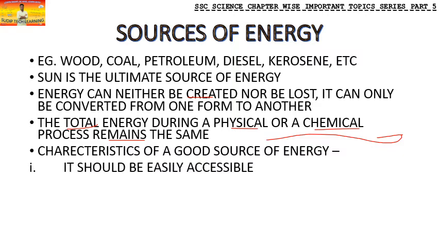First, it should be easily accessible. What is the meaning of easily accessible? It means it should be easily available. If you want it now, it should be available there. If it is not available, how can it be a good source of energy? For example, wood is a very good source of energy because it is available everywhere. There are trees, and we can use wood from there. Even coal, there is an abundant supply of coal. However, it is a non-renewable source, but at present it is in abundance, so you can call it a good source of energy.